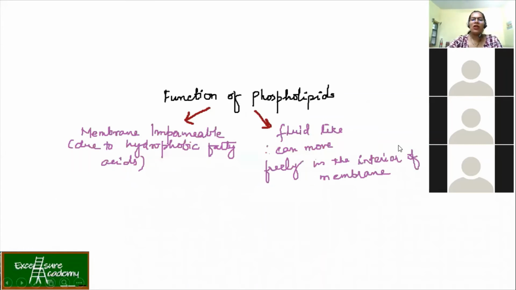Okay, now functions of phospholipids. This is also very simple, and you already know it. It makes your membrane impermeable to many molecules, and it has a fluid-like nature. What does fluid-like mean? It is more like a gel kind of thing. It's not solid, it's not totally liquid, but a gel kind of material in between. So it can move freely in the interior of the membrane. Already we discussed that with the help of the enzymes, these lipids can flip-flop, and they can also move laterally. What does lateral movement mean?